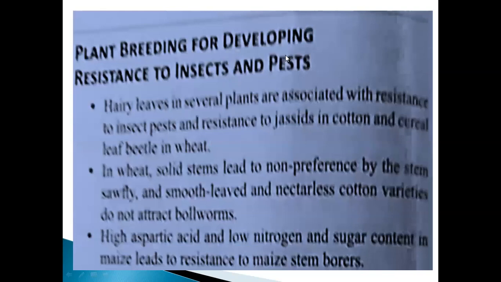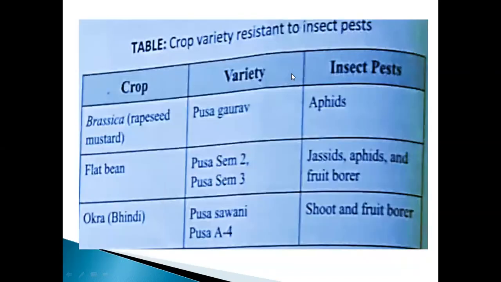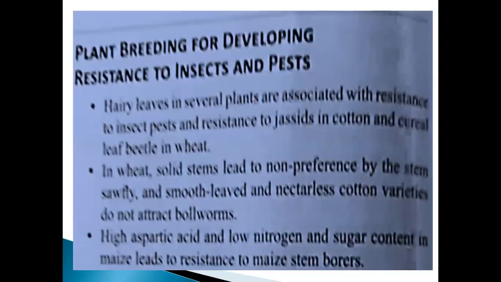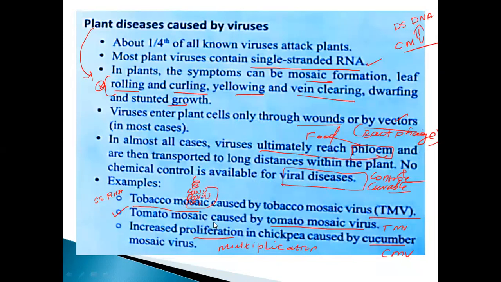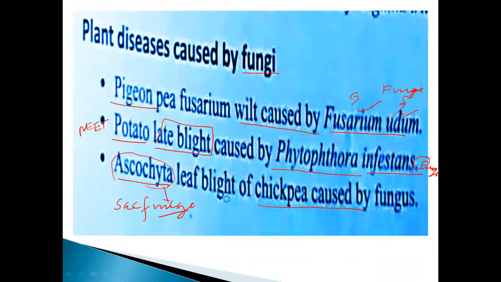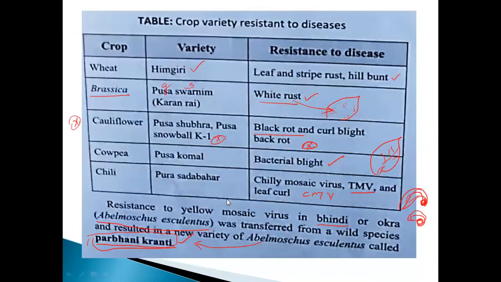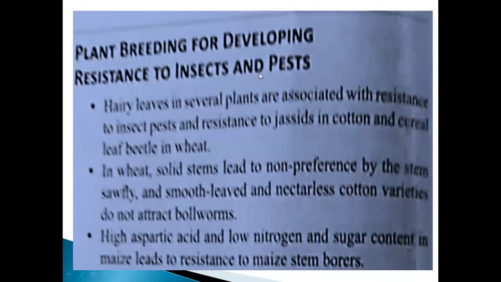And plant breeding for developing resistance to insects and pests is a most important field, my dear. In this point, plant breeding for developing resistance to insects is one of the developing areas.